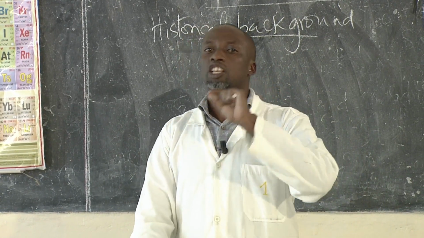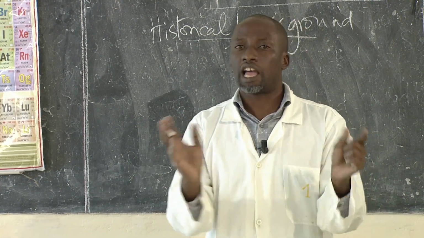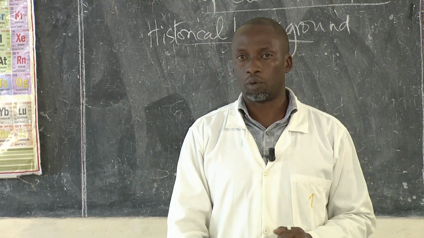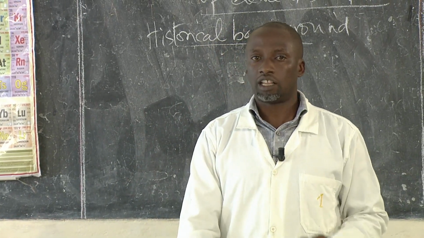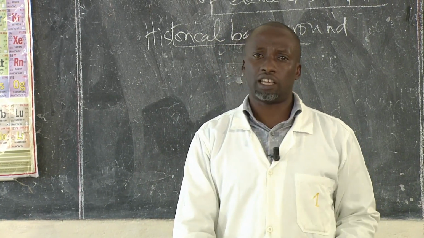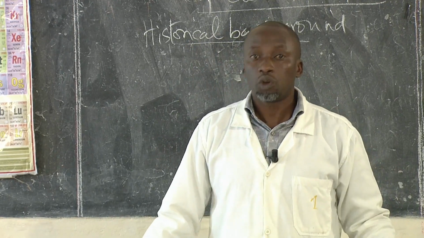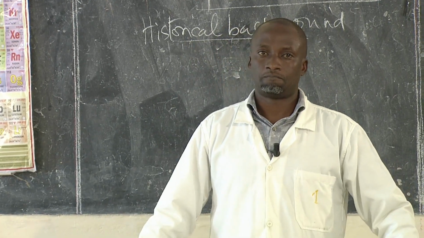It is the source of the science, this arrangement of the periodic table. It is very important. That is why we need to look at the historical background. And that's what we talked about yesterday.